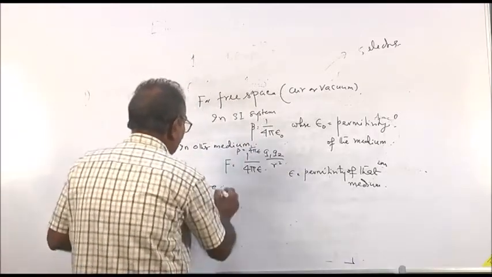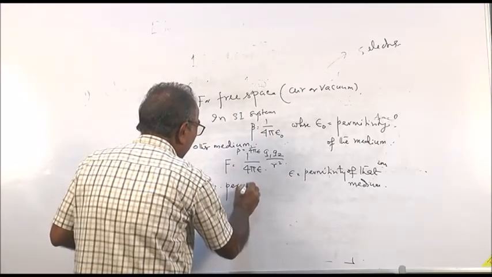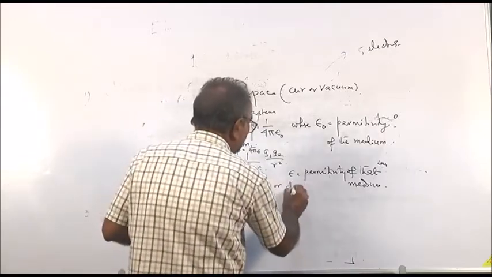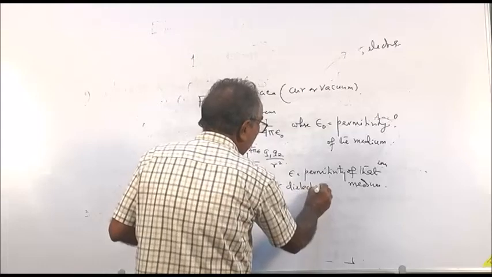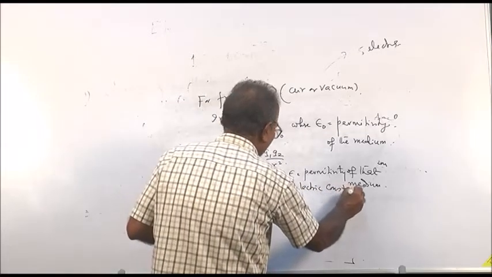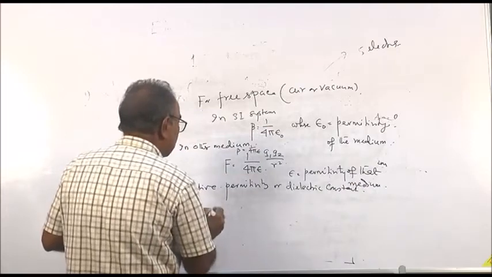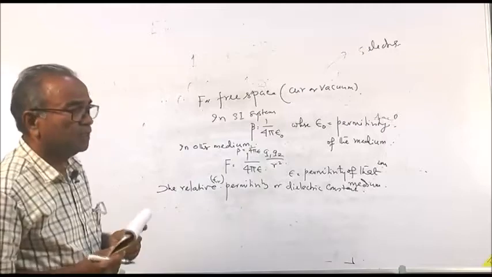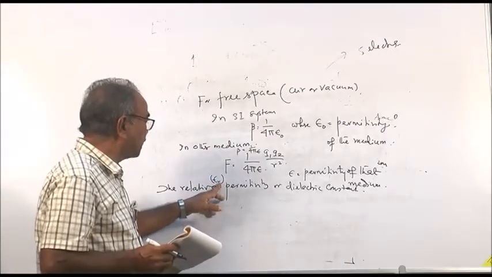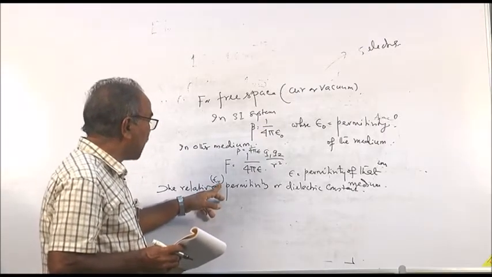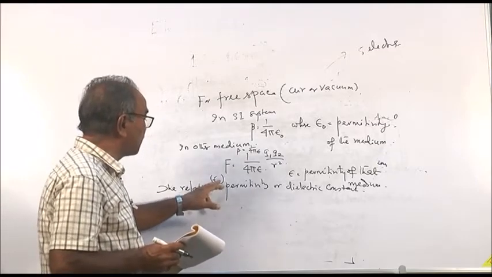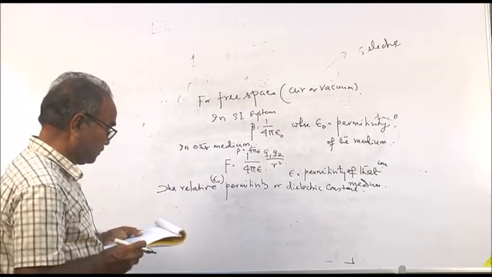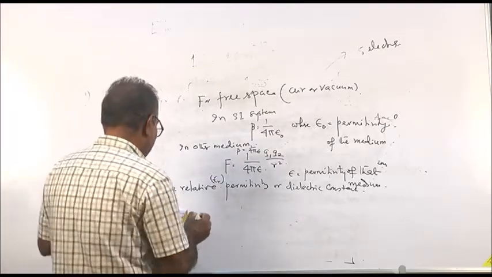Relative permittivity, or that is also called the dielectric constant, we write as epsilon r. We have denoted a subscript r. So, this is called relative permittivity, epsilon r. Relative permittivity or dielectric constant is defined as